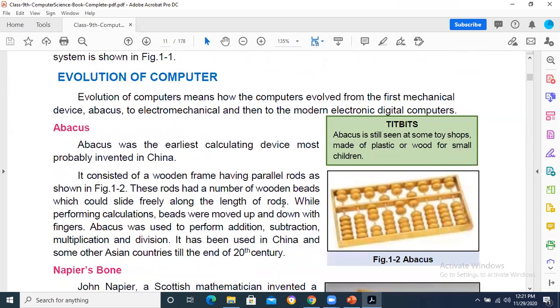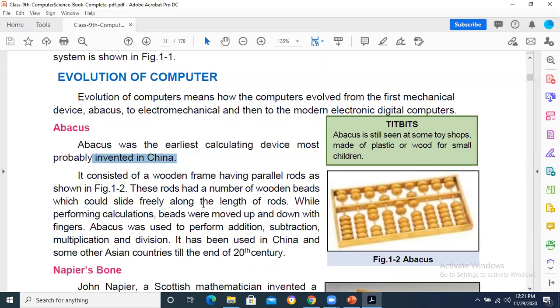How did the computer evolve? You need to know that in your federal board they also give you history questions as well. Who invented, when invented, such kind of questions are also there. So abacus was basically a Chinese device.